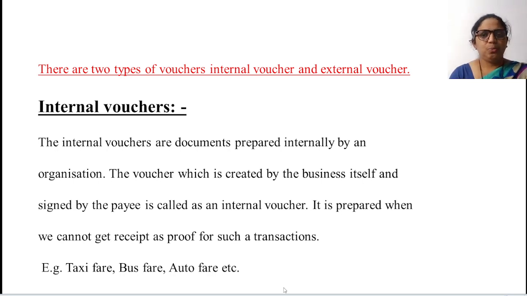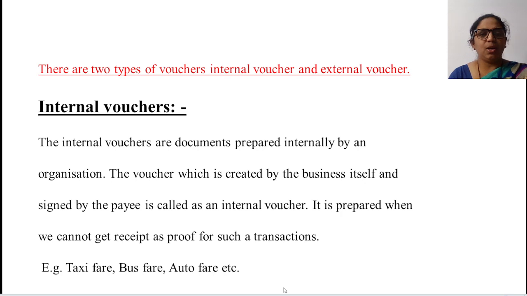The voucher which is created by the businessman itself and signed by the payee is called an internal voucher.